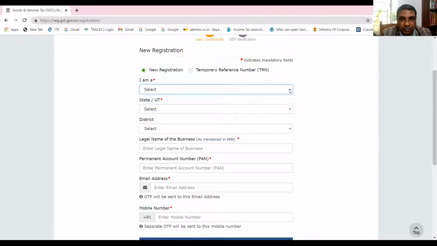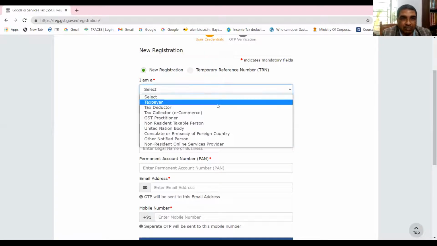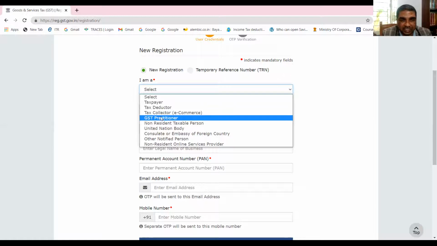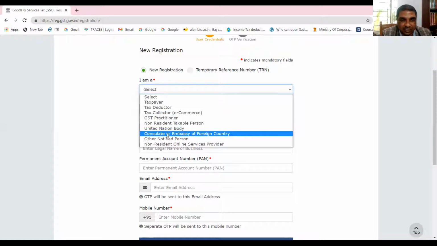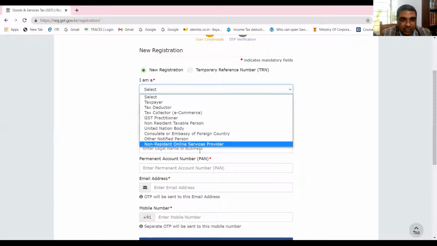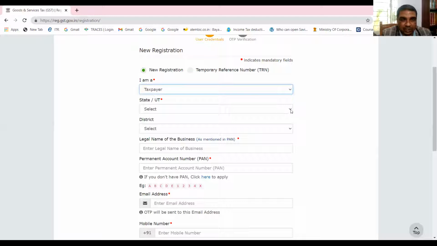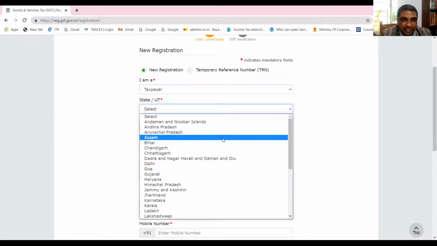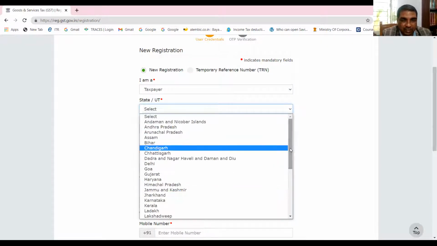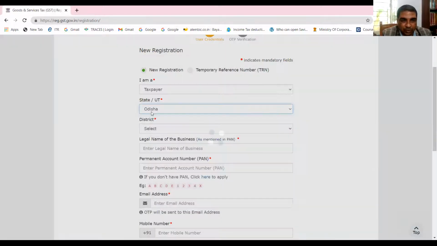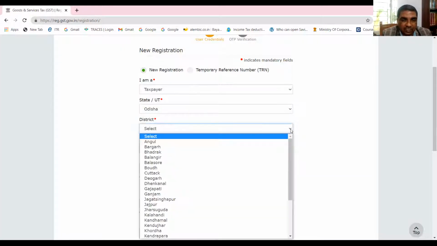So for new registration, you can write your name. Let us say you can think of taxpayer, tax deductor, tax collector, GST practitioner. All these things, you can decide what you are doing it for. Let us say I'm selecting taxpayer. Now state under which you want to register. You can select any state. Let me select the state of Odisha.